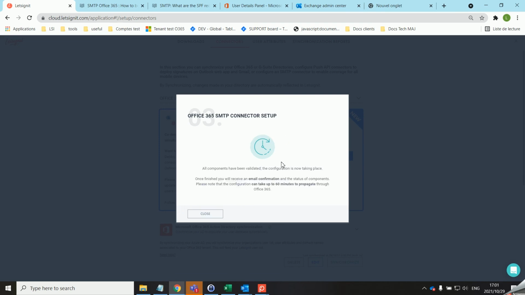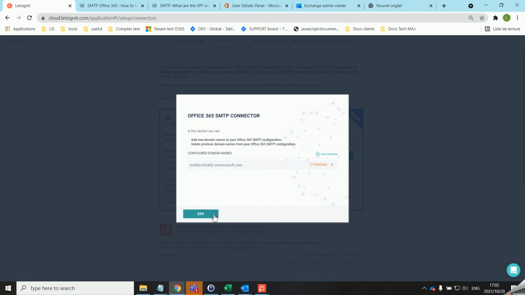As you can see, the configuration has been validated. However, please note that this can take up to 60 minutes to propagate, so we advise you to set this up at an appropriate time in order to avoid emails being non-delivered. Once this is done, you should be all set to use the mobile device signatures.